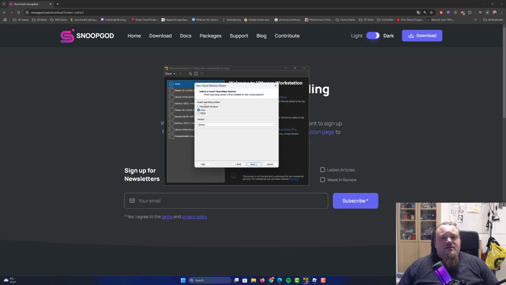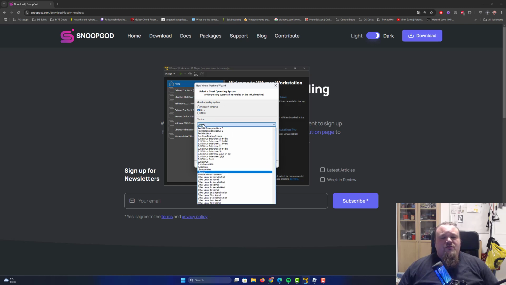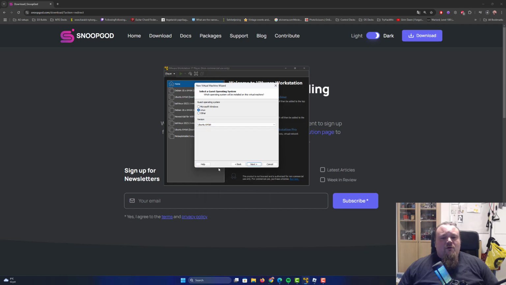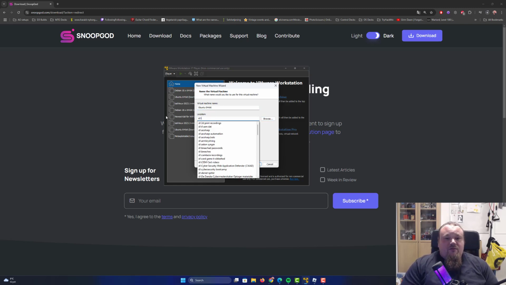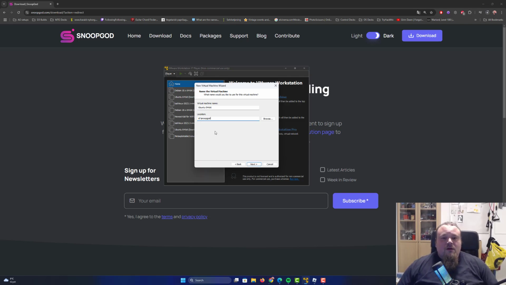It does say the guest operating system is Linux and the version is Ubuntu. So I think 64-bit Ubuntu should be the right one to pick, because we read it's 64-bit and it's based on Ubuntu. Click Next, and we can say where we want to store this. I would like to store it on my D drive, so I'm going to alter that folder to D drive. I'm going to call it SnoopGod. I'm going to write this correctly, SnoopGod, and click Next.